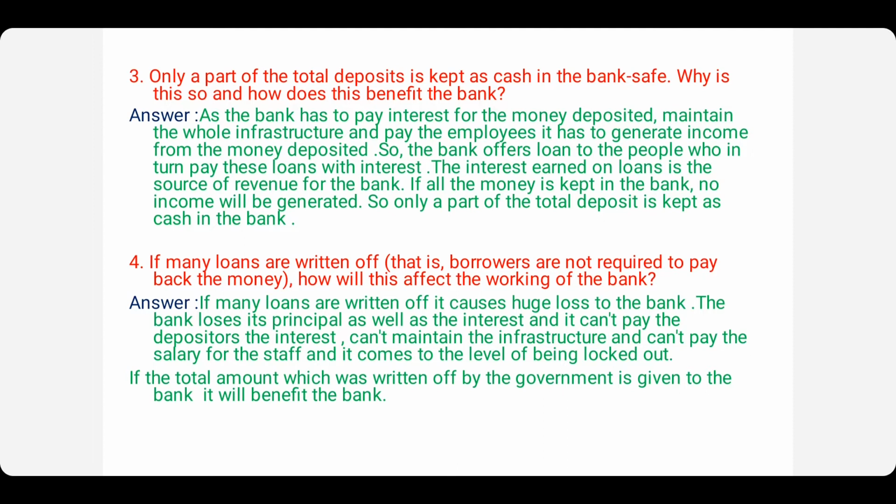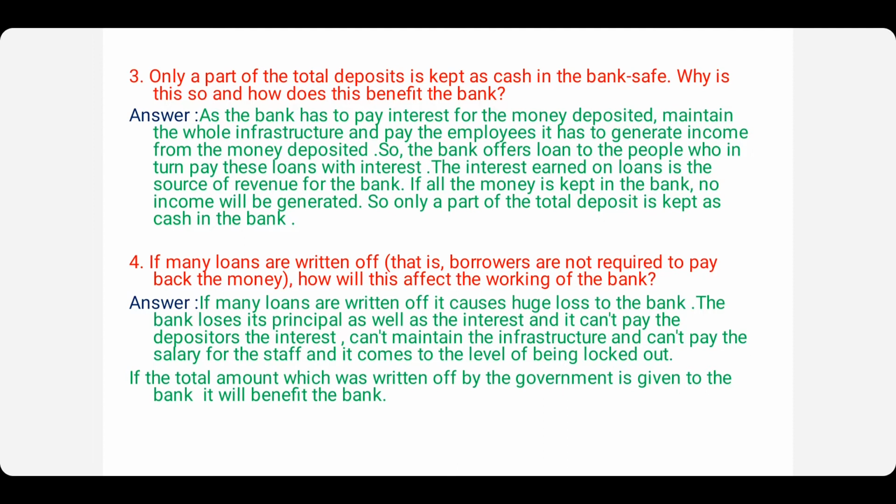It has to generate income from the money deposited. So in order to do all these things, the bank needs money. It has to generate some revenue from the money which is deposited. So the bank offers loans to the people who in turn pay these loans with interest.